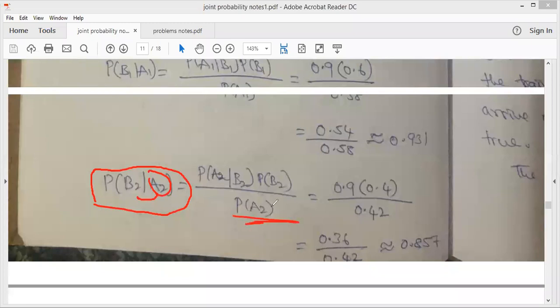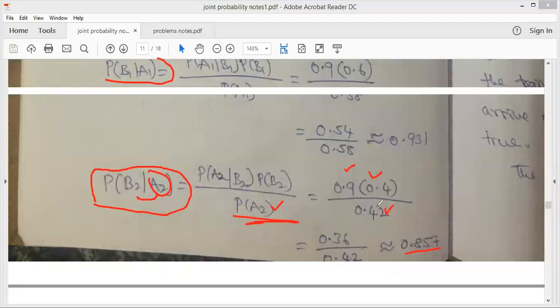Probability of A2 we have found in the previous step, and these two values are given in the problem again. Substituting those values, probability of B2 given A2 is 0.857.